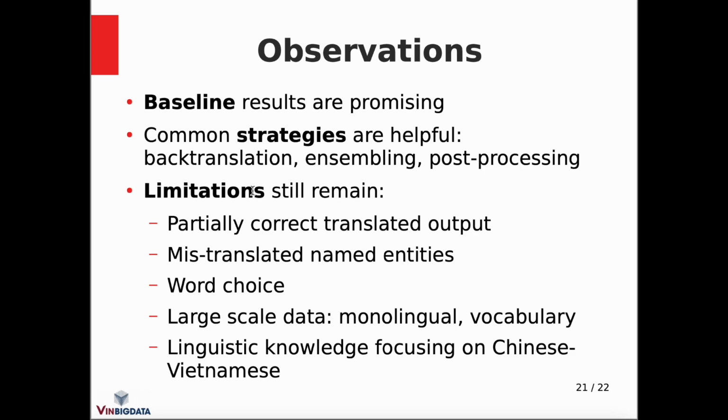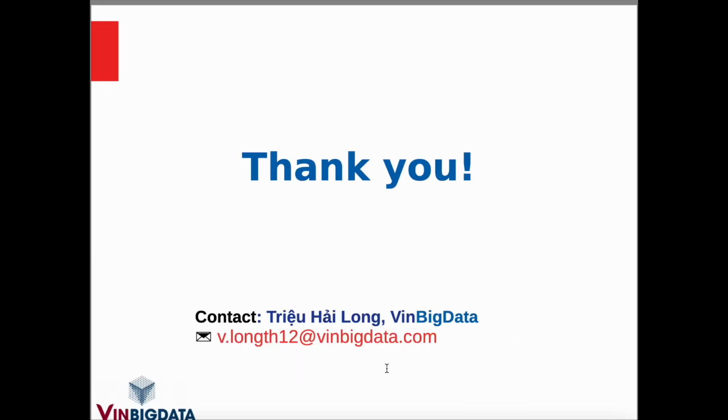For instance, the translations are partly correct, or sometimes the meaning is acceptable but inappropriate words are chosen. We need to take advantage of large-scale data also. Finally, we need to consider using specific linguistic knowledge focused on the Chinese and Vietnamese languages.